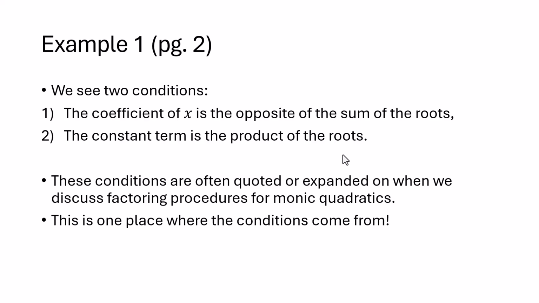The AC method expands on this a little bit further by saying we need two numbers whose product happens to be the product of the coefficient of x squared and the constant term. So those conditions kind of expand on what Francois Viete established back in the mid-1500s, saying that we need that sum and that product kind of combination for quadratics.